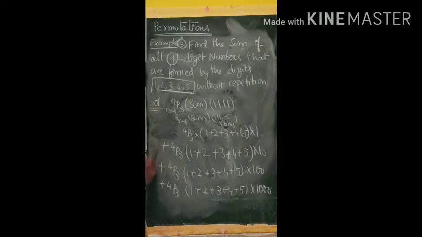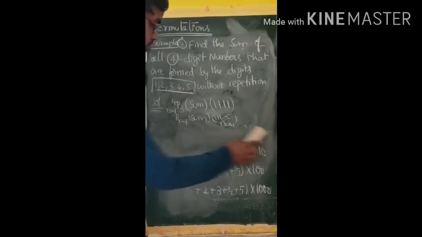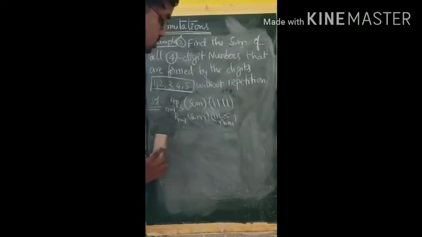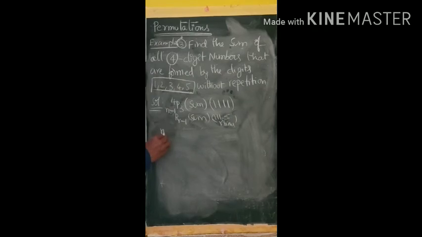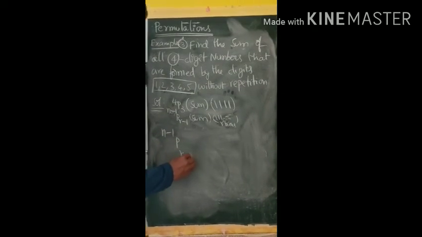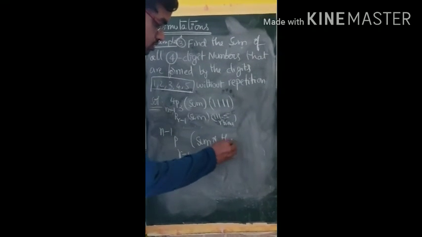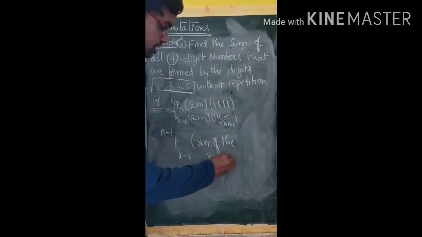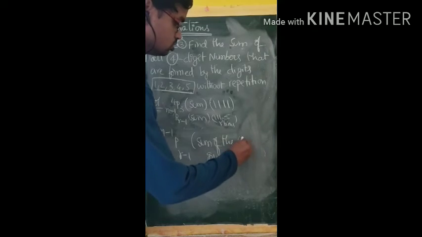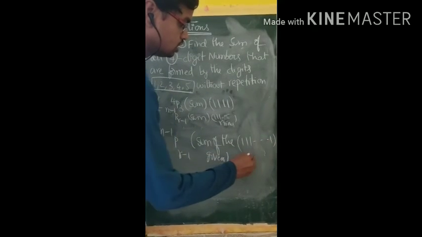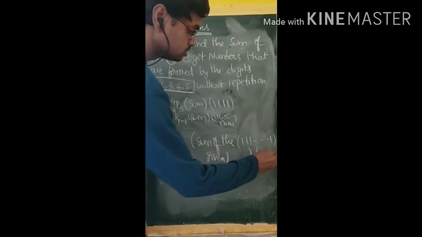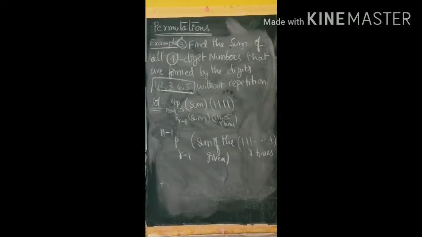So the formula to find the sum of r digit numbers formed from n distinct digits is n minus 1 p r minus 1 into the sum of the given digits into 1, 1, 1, and so on, r times.